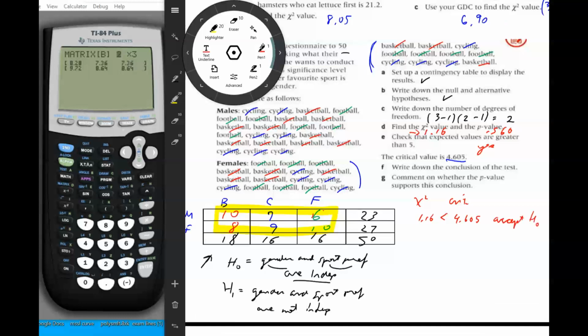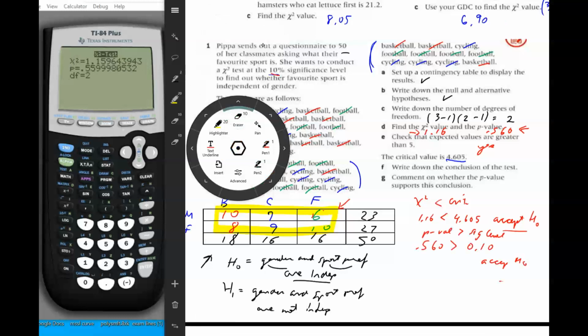Now if the opposite is true, the chi-squared value is greater than the critical value, then we reject the null hypothesis. That kind of makes sense because chi-squared is based on how divergent this data is, how different this data is from the expected value. So if the data is much different than the expected value, then you're saying that the null hypothesis is not true, that the assumption that everything is independent is not true.